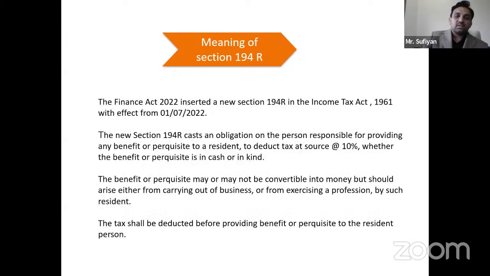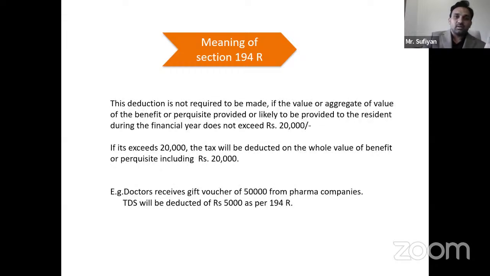Now, what is the threshold limit of it? Like how much amount till it is applicable, and for which transactions it is applicable. So this deduction is not required to be made if the value or aggregate value of benefit or perquisite provided to the resident during the financial year does not exceed 20,000. So if I am getting gifts or perquisites up to the value of 20,000, 194R is not applicable. Once it goes above 20,000, tax will be deducted on the whole amount.